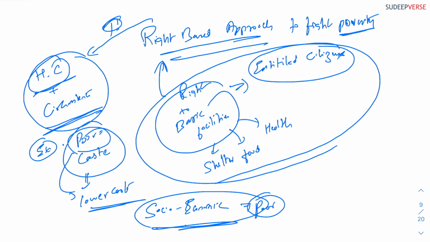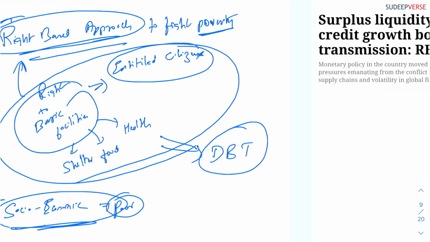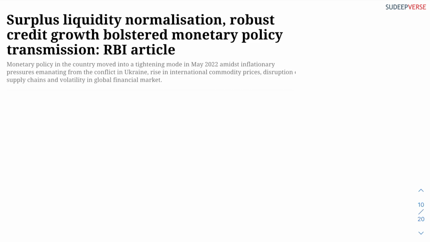This way of looking at poverty has led to what is known as the rights-based approach, and to make the rights-based approach most effective, we have come up with something called Direct Benefit Transfer. So this is an excellent perspective of how to look at poverty, and I hope you got the two views of both Michael Young as well as William Easterly.